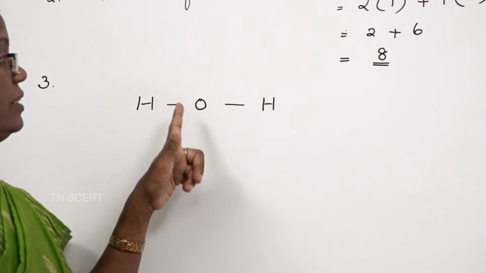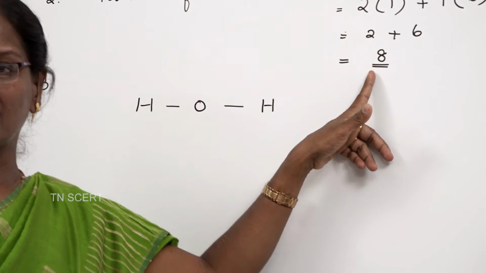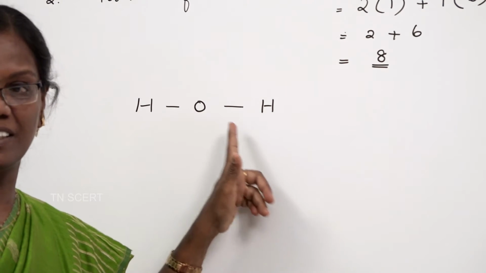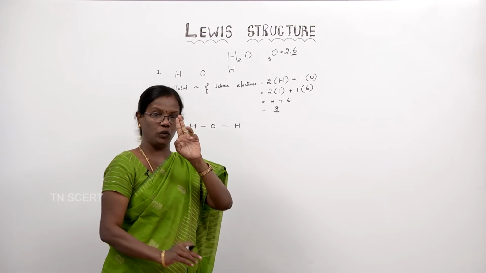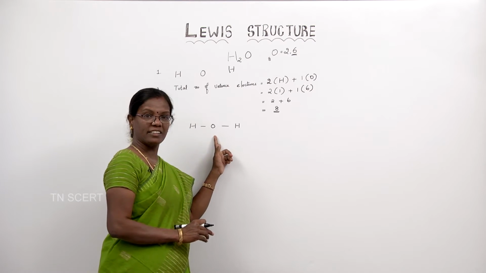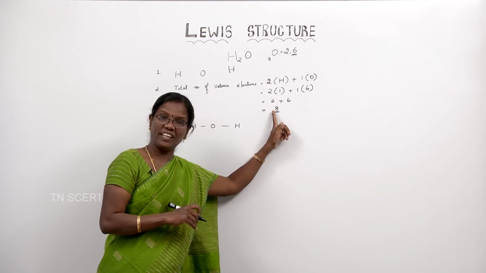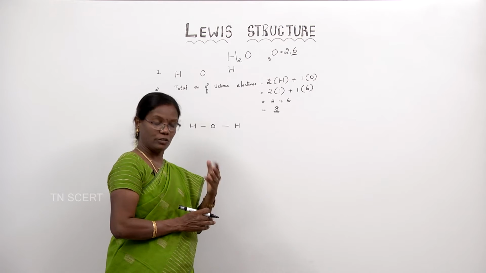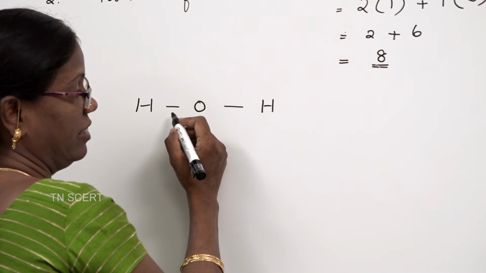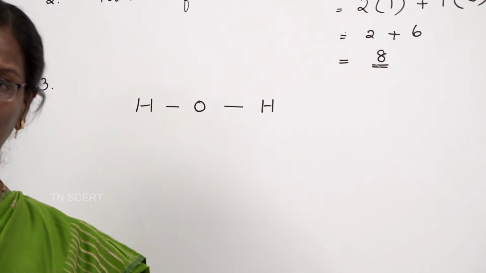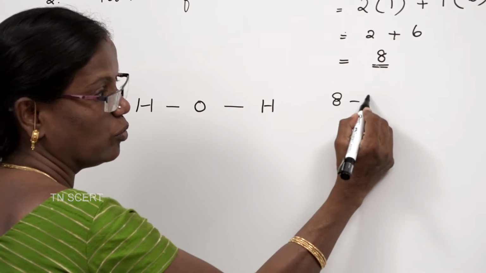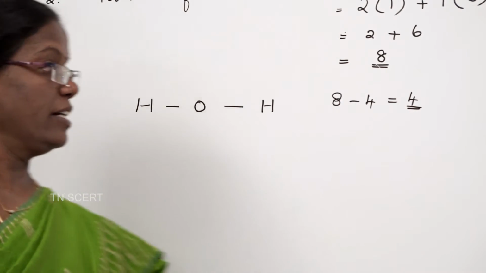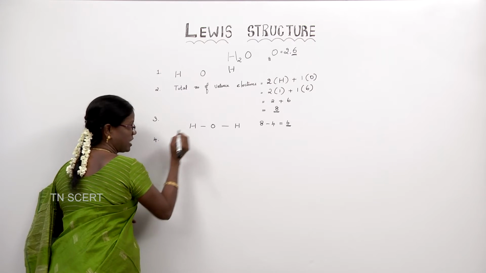Okay. Now, see, the total number of valence electrons we have is 8. We have written 2 bonds here. For one bond we need 2 electrons. For 2 bonds we need 4 electrons. So, out of the 8 electrons, how many electrons are used up? Yes, 4 electrons are used up. So, after giving 4 electrons for these bonds, how many electrons will we have? 8 minus 4, that is 4. We will have only 4 electrons. Now, the third step is over.